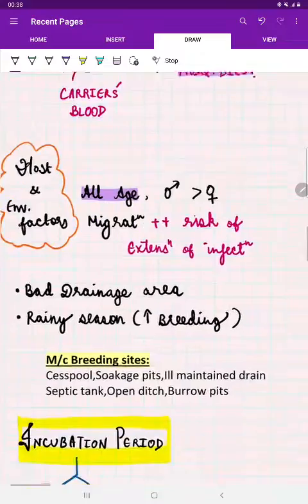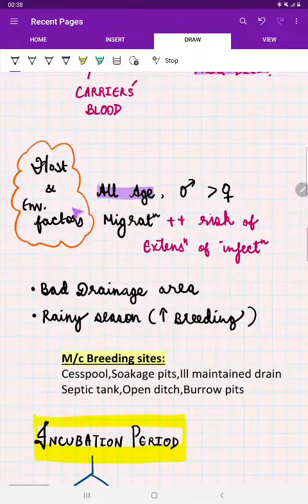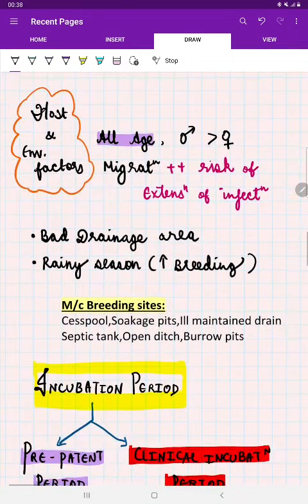Now we come to the host and environmental factors. Very simple. All age groups are susceptible to the infection, and males especially are more highly infected compared to females. Persons who migrate from the endemic area have a risk of giving the infection to the non-endemic area also. That is the extension of infection.